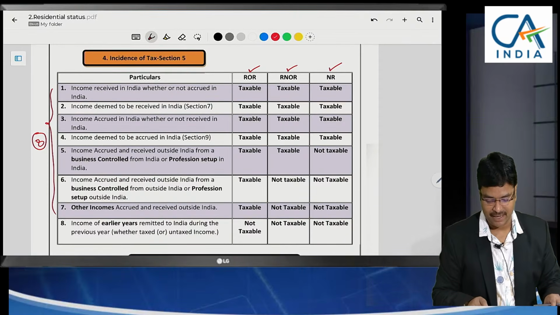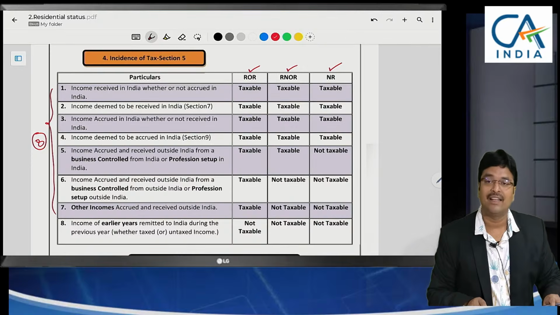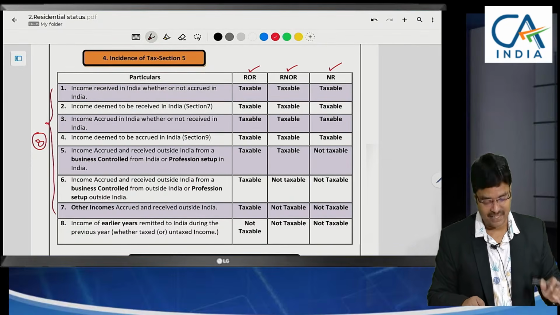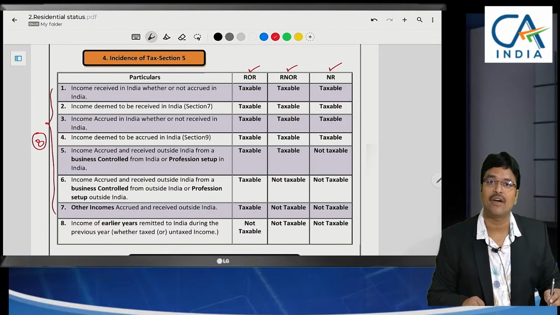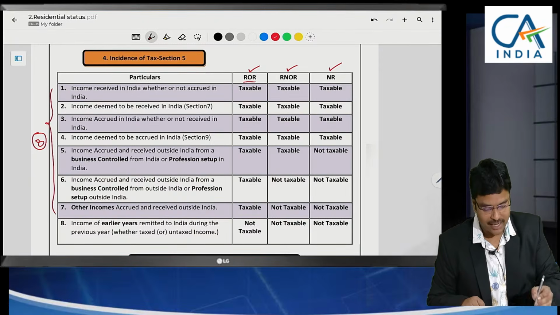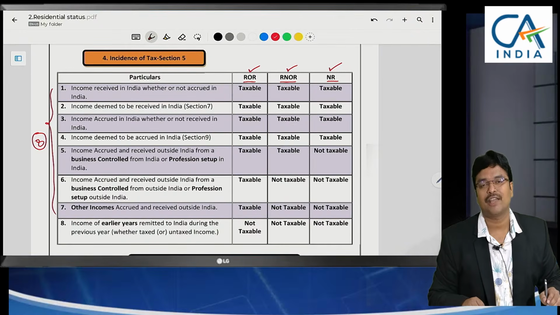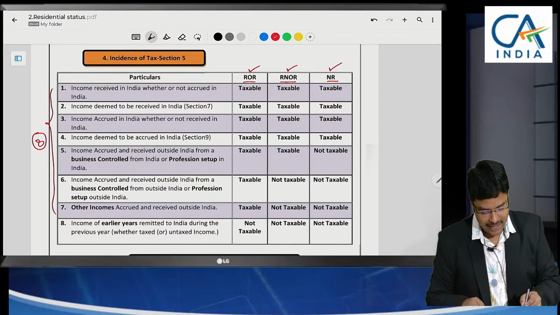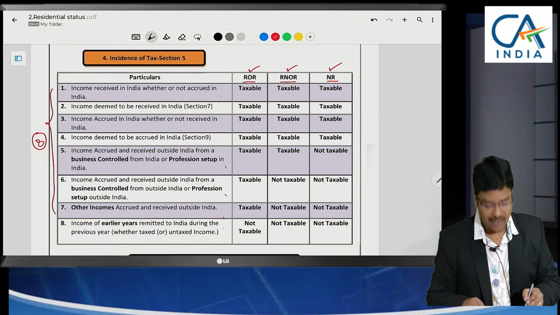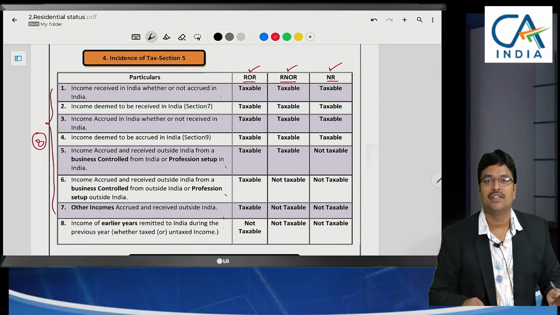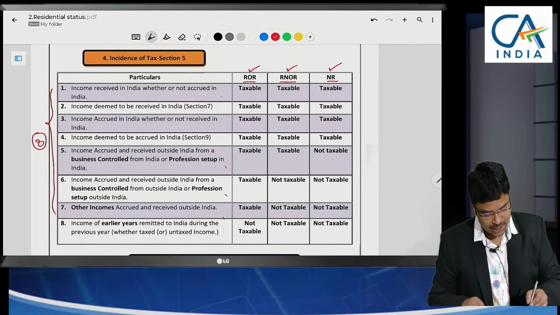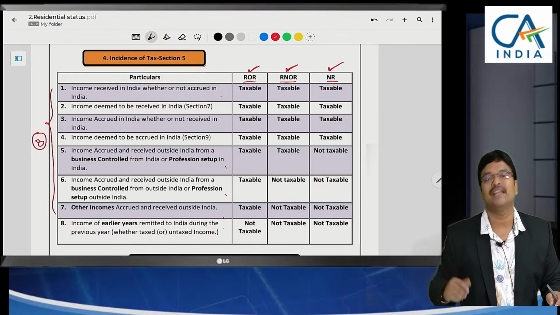Whether these 8 categories are taxable in whose hands, whether for ROR, RNOR or NR, that means resident and ordinary resident, resident but not ordinary resident, and non-resident. So incomes were categorized into 8 points. These 8 points are taxable for ROR, or exempt for RNOR, or not taxable for NR. These aspects we need to learn.